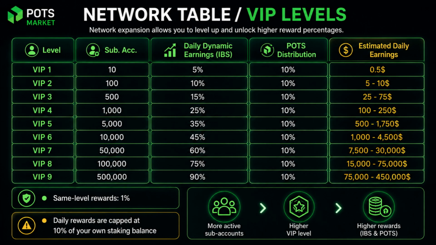But there is an important rule. Daily rewards are limited to 10% of the user's own staking. In summary, a more active network can mean a higher level, a higher percentage, and more rewards, but always within a limit based on the user's real participation.